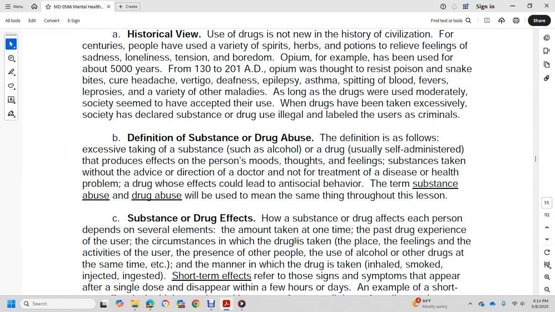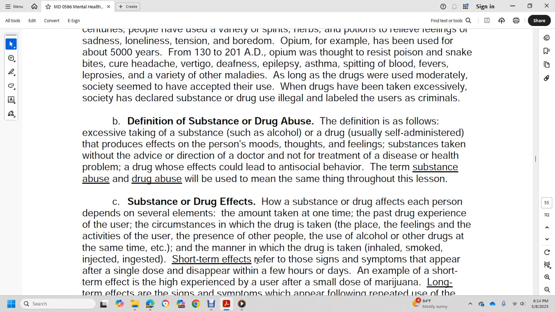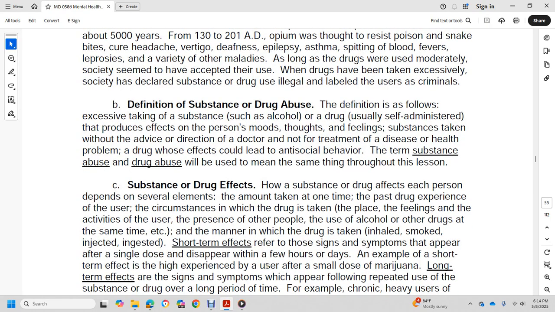Substance and drug effects. How a substance or drug affects each person depends on several elements, including what has been taken at one time in the past, the circumstances in which the drug is taken, the place, the feelings, the activity, the presence of other people, the use of alcohol or other drugs at the same time, and the manner in which the drug is taken: inhaled, smoked, injected, or ingested.